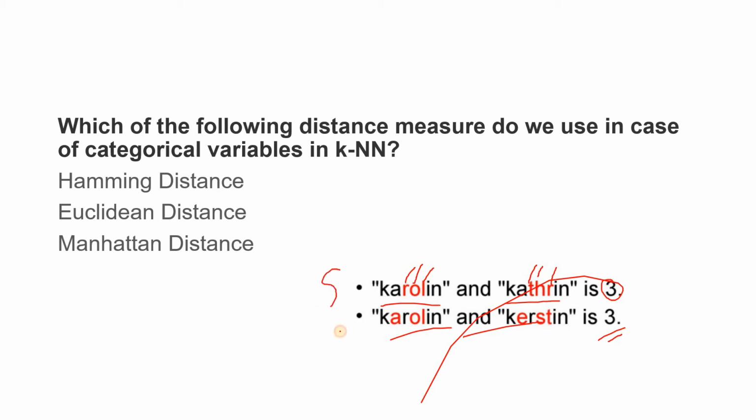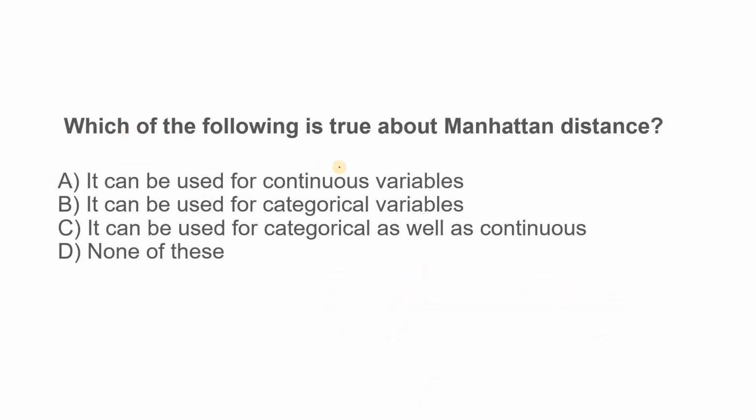So this is how we calculate Hamming distance for strings, and this is basically used as the distance parameter for the KNN classifier if I have a categorical variable, right? So I hope it is also clear to you. So the answer is Hamming distance, option A. Then next question: which of the following is true about Manhattan distance?